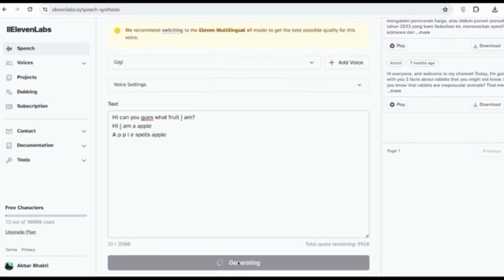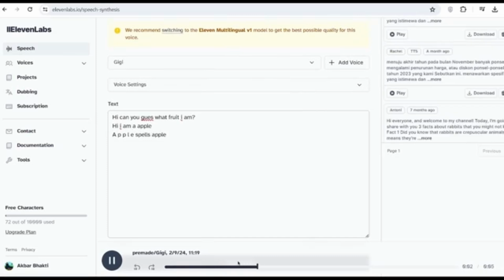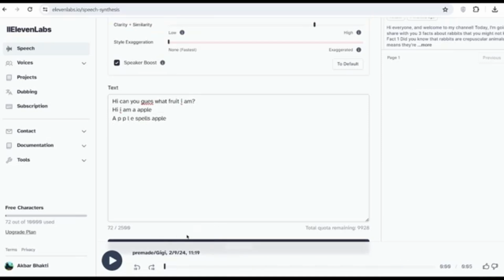As you can see, it's done. Let's just take a look at what this sounds like. Hi, can you guess what fruit I am? Hi, I am an apple. A-P-P-L-E spells apple.